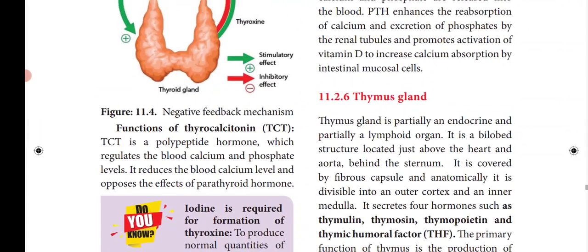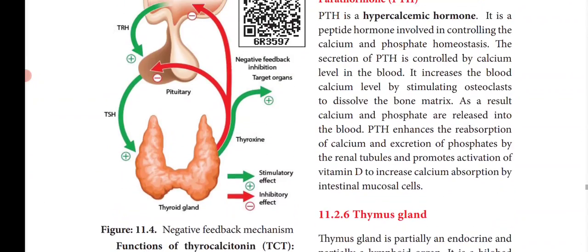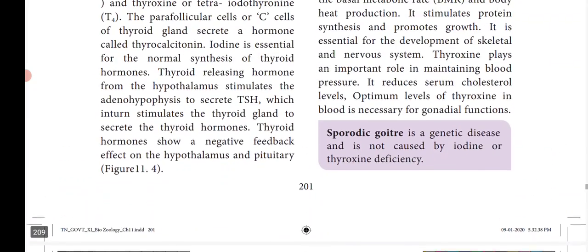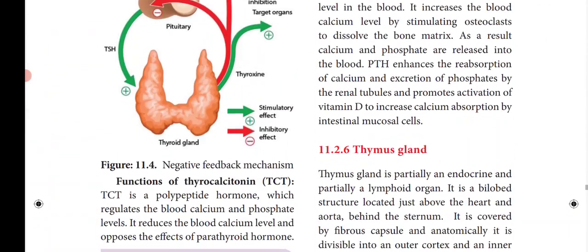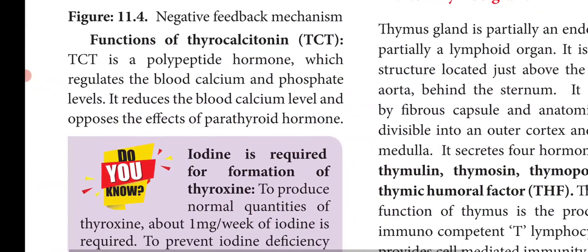Now we'll see the functions of thyrocalcitonin, which is secreted by the parafollicular C cells. So what are the functions of thyrocalcitonin? It is a polypeptide hormone which regulates the blood calcium and phosphate levels. So it maintains the blood calcium and phosphate levels. It reduces the blood calcium level and opposes the effects of the parathyroid hormone.